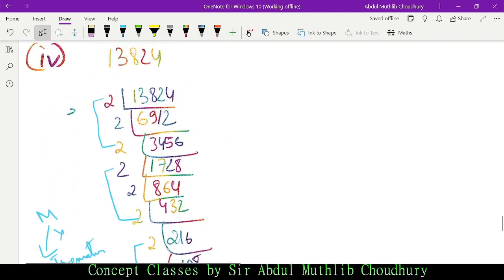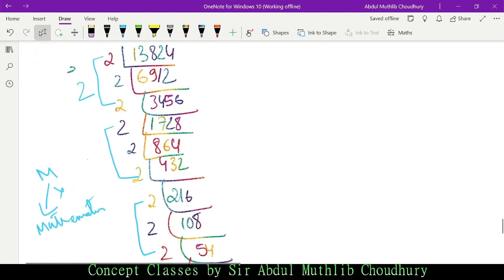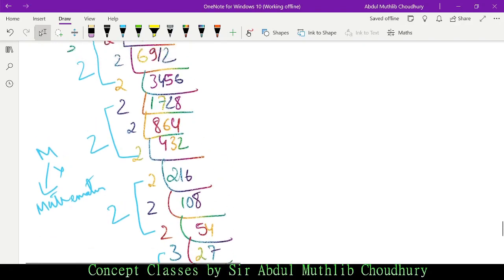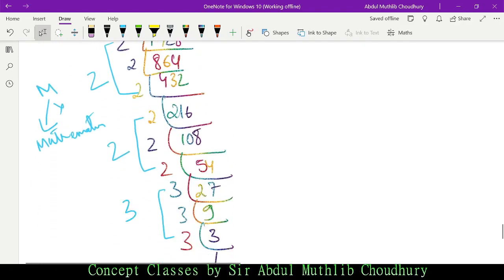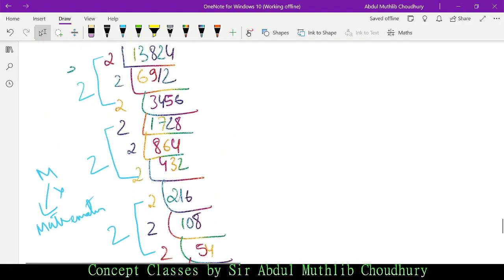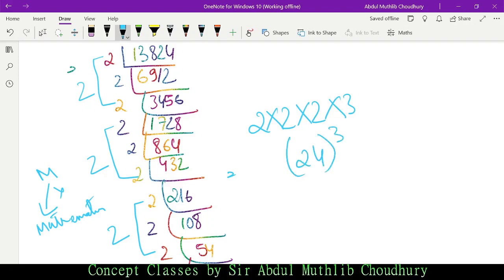We have 2 in triplets, 2 in triplets, 2 in triplets, and 3 in triplets. So 2 into 2 into 2 into 3: 2 into 2 is 4, 4 into 2 is 8, and 8 into 3 is 24, the whole thing cubed.